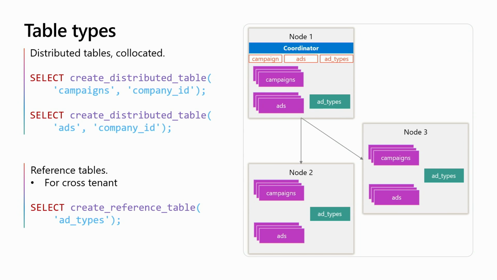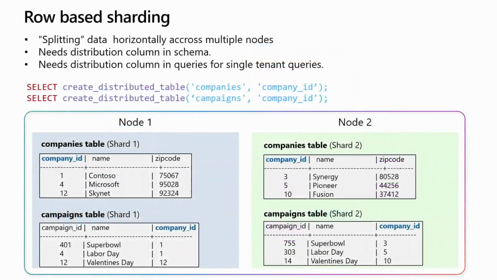And create reference table is the way you do that, which makes a copy of that table on all the nodes. And then within a node, of course, foreign key references are maintained. And if two tables are distributed by the same distribution key, they're collocated on the same node. So the join is local. Right? So that's table types.